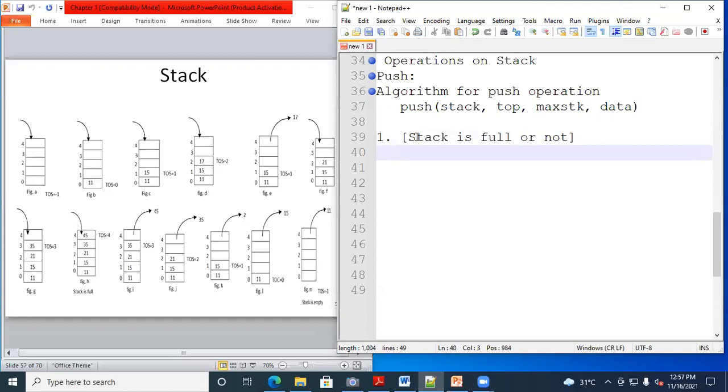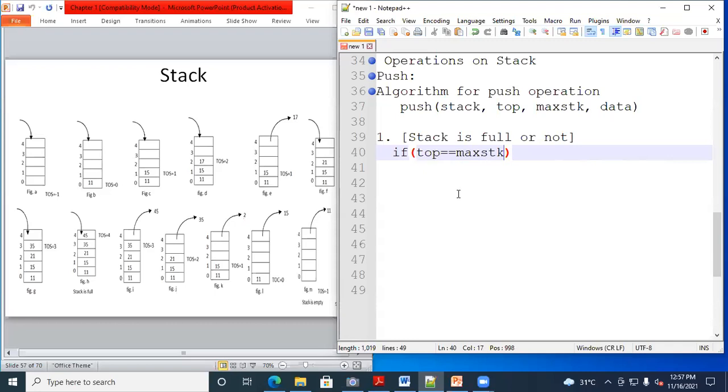Now how to check this condition? How do we check this condition? Equal to max. I will write an if condition here. I think everyone is aware of the looping concept. If the top pointer is equal to, what to write here? Max STK.